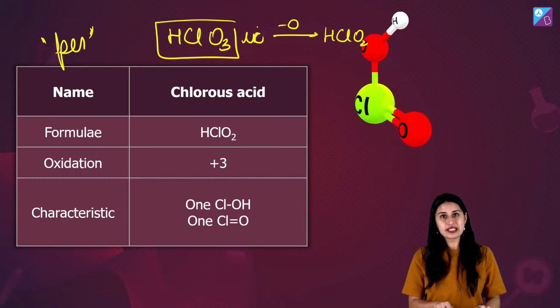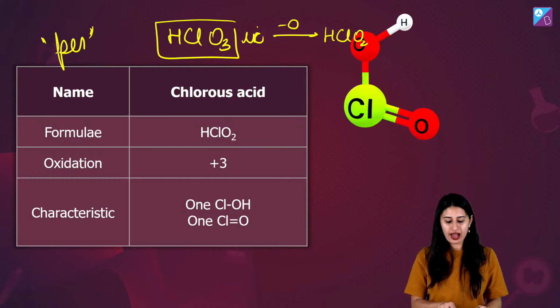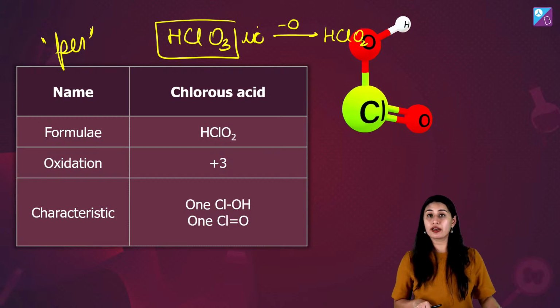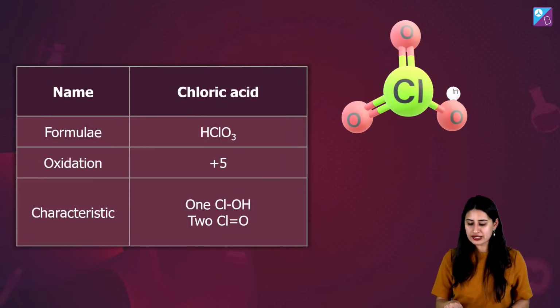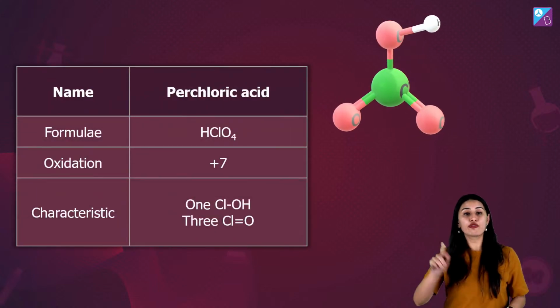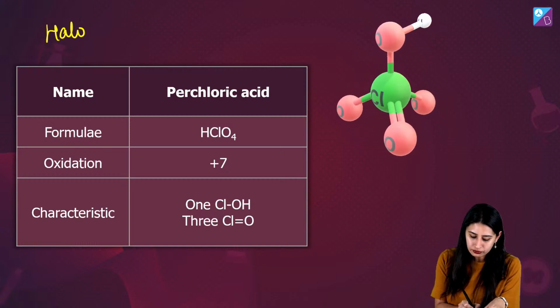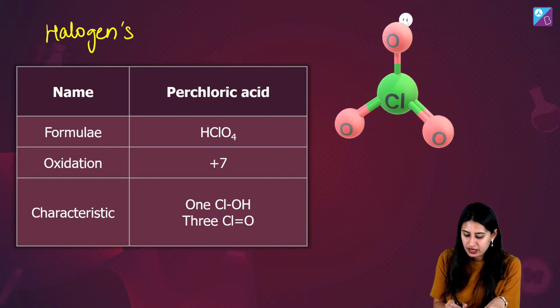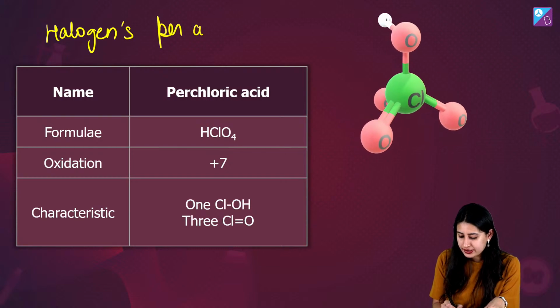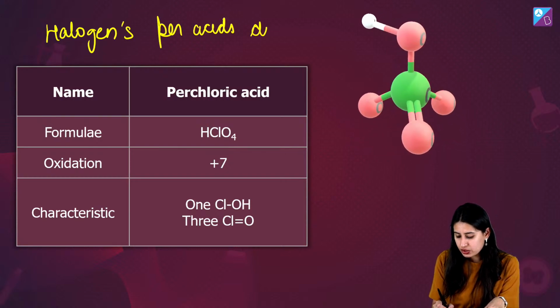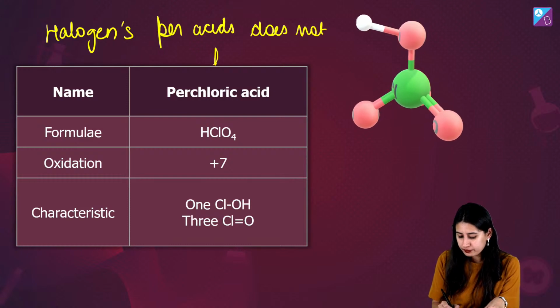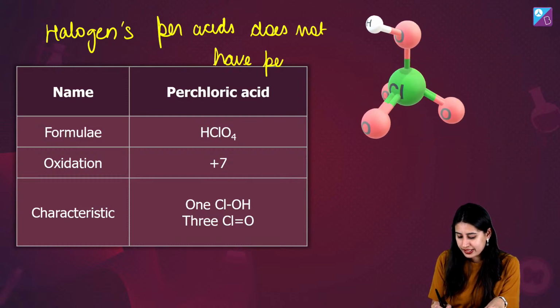For example, HClO2, you can see guys, here we have plus 3 oxidation state per acid. When I'm talking about HClO3 plus 5 chloric acid, but per chloric acid, HClO4, there is no peroxy linkage, mind you. Halogens, per acids, does not have peroxy linkage.